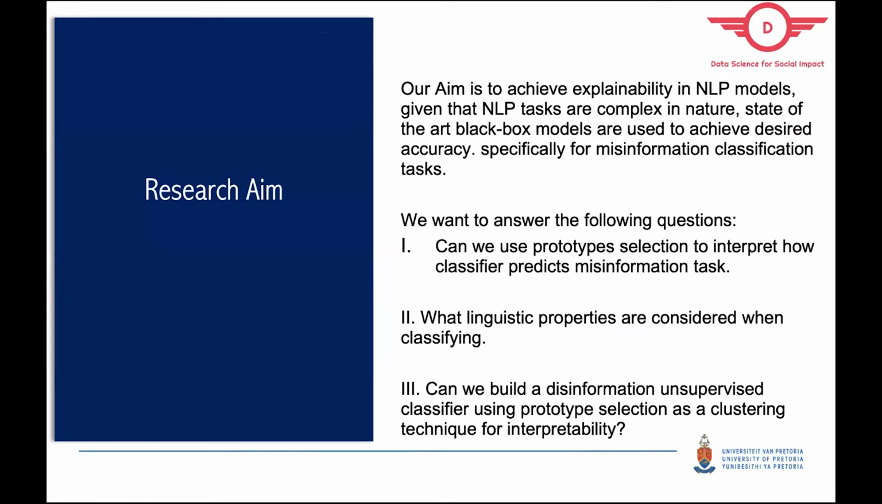And I'll discuss what my research aim is. Our research aim is to achieve explainability in natural language processing models, given that natural language processing tasks are complex in nature. So we would like to see if we can achieve the desired accuracy whilst being able to explain our models. We want to answer three crucial questions. We want to find out if we can use prototype selection to interpret how a classifier predicts misinformation tasks. We want to identify what linguistic properties are considered when classifying, and if we can build a disinformation unsupervised classifier using prototype selection methodology as a clustering technique for interpretability.